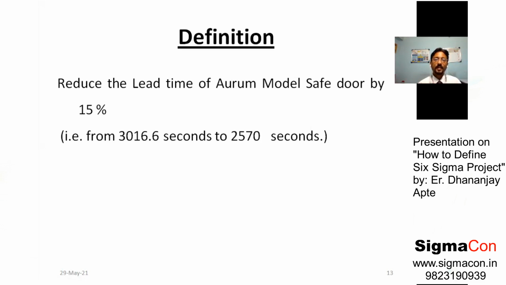Every project must be defined, and after defining a project, it could be coupled to the cost of a company or revenue of a company. What must a definition consist of? A definition could be reducing a lead time, increasing revenue, setting a particular dimension and adhering the dimension to a required standard. A definition could be a weight, a dimension, length, etc. A particular key measurable parameter, CTQ, critical to quality, must be described in the definition of every project.